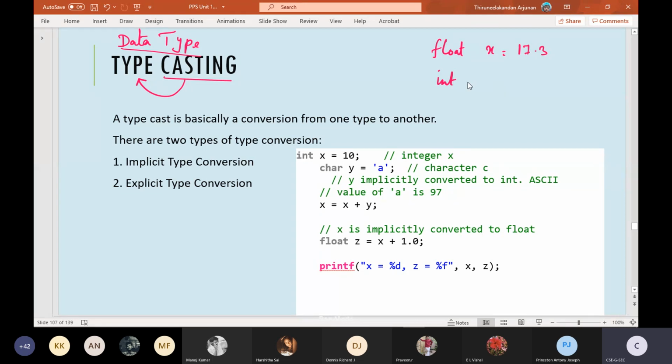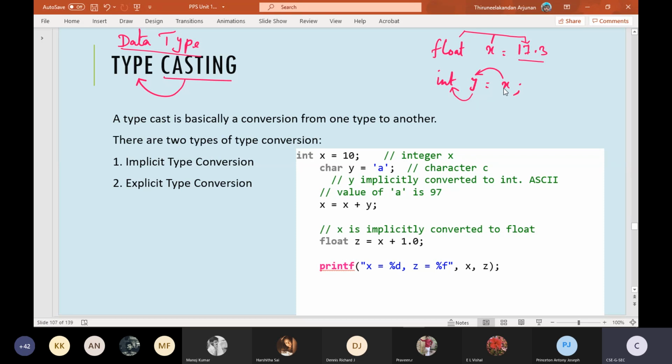Int y equal to x. See, usually x is a float data type. Look at here, x is a float data type. It says that x definitely should have some fractional numbers after the decimal point. So previously it was very happy. Now suddenly what happened? I have declared one new variable called y, and that new variable is of type integer, and to this integer I am taking the value of a float and I am assigning.